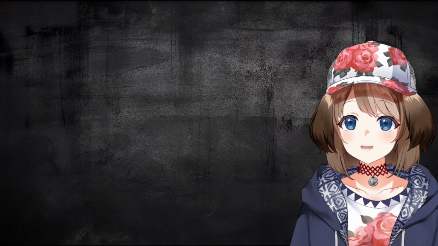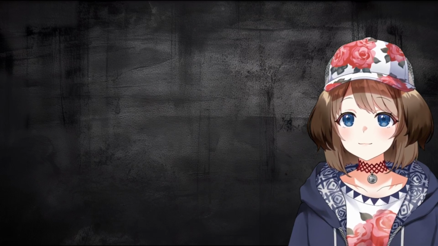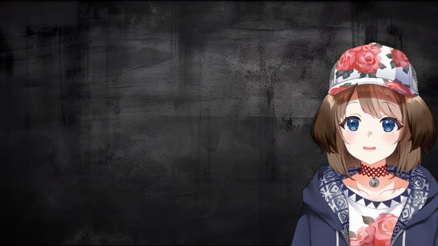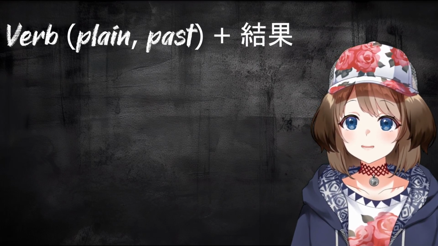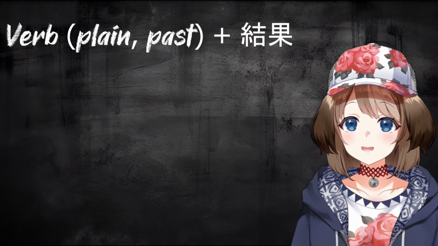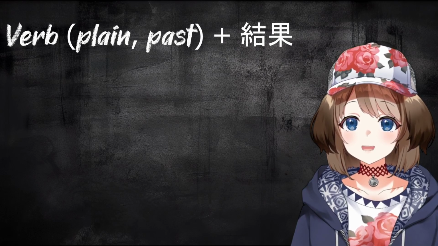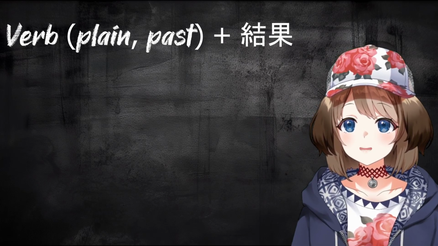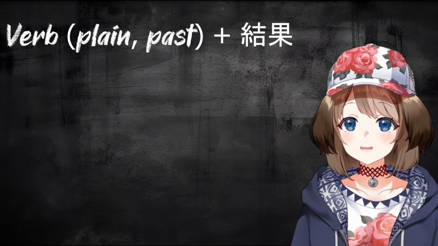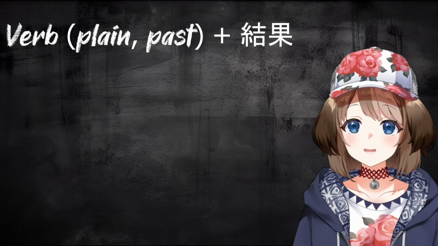You're most often going to see kekka in cases where it follows one of the following three basic formats. So the first one would be a verb in the plain past plus kekka, and that means as a result of some action having happened. You're going to use this in cases where some verb has happened and it has obviously caused some direct result.